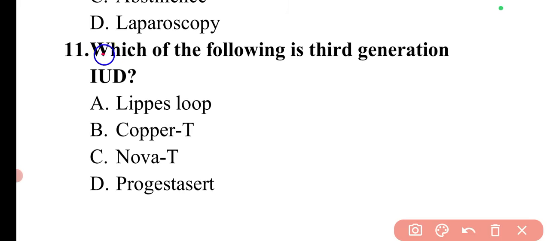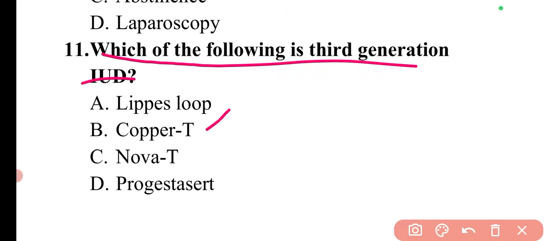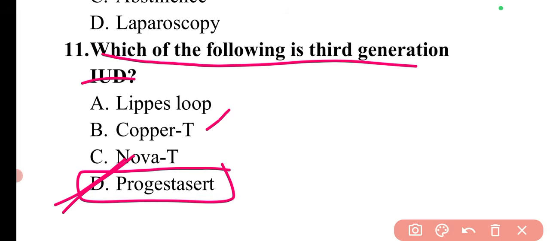Next question is, which of the following is a third generation IUD? The third generation IUD is progestasert. So here option D is correct. IUD, I have already explained to you, are the intrauterine devices, and these are basically devices used for sterilization or for contraception.